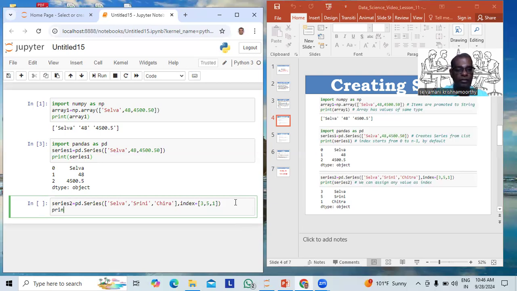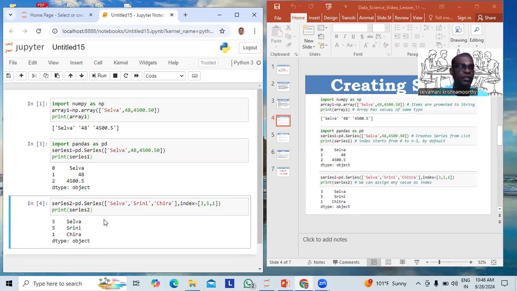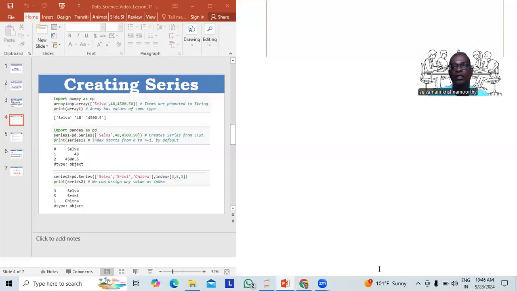Now let us check print of series2. The data label will be changed to 3, 5, 1. I hope it is clear. Let us proceed further.